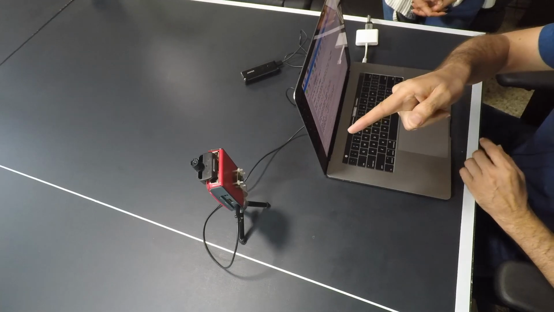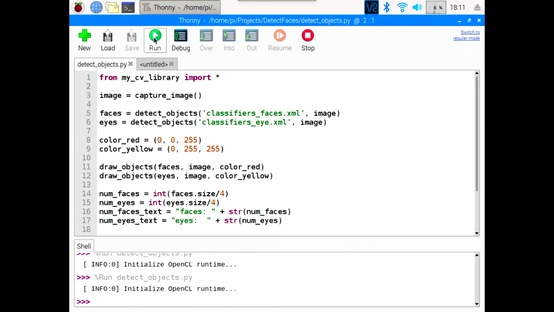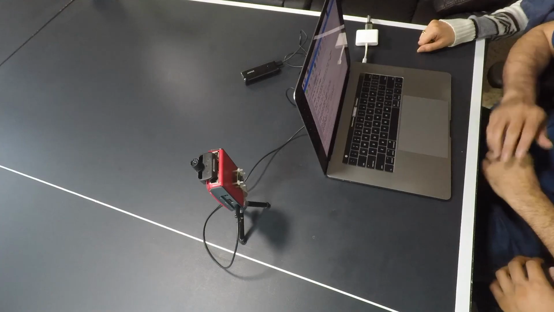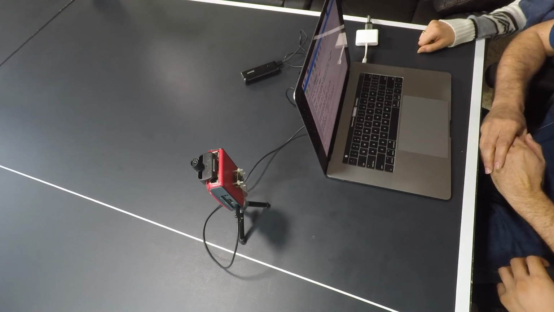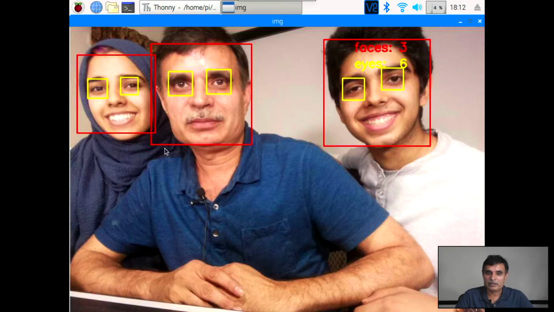Here we have Raspberry Pi with camera. Let's take a picture using Python code. Come on over. So we push the run button. Look at the camera. Wow, it recognized our faces and eyes and even counted them. As you can see there, it shows 3 faces, 6 eyes.